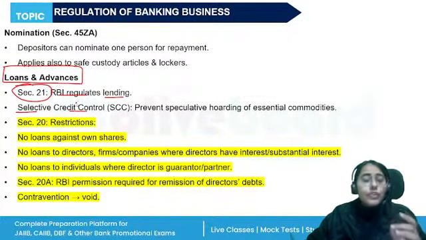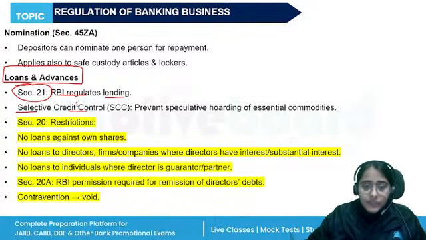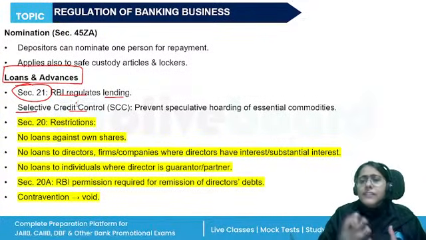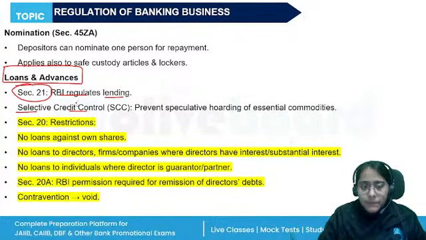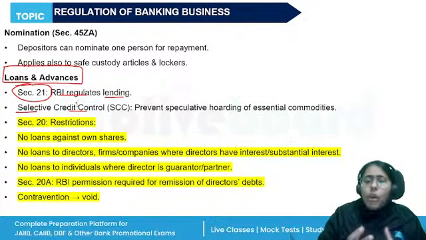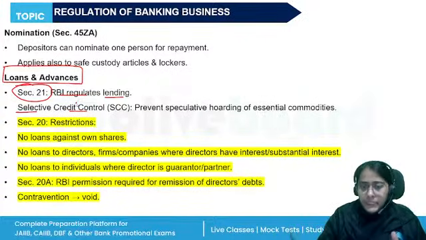So RBI issues directions in public interest: the purpose for which the advances may or may not be made, the margins to be maintained, the maximum amount of advances, the maximum amount up to which guarantees may be given by the banking company, and the rate of interest, how it is to be determined. All of these directions are given by RBI.